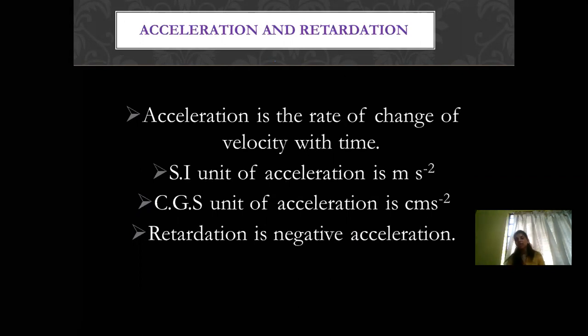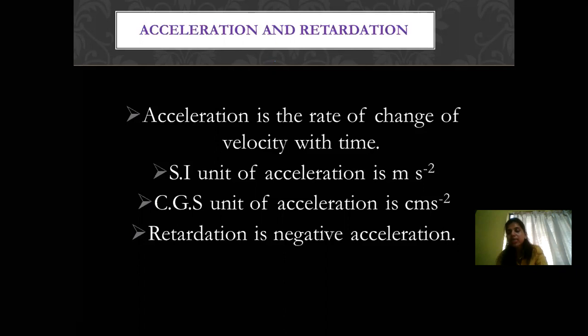That means if the body has an initial velocity of, say, 5 meter per second, and final velocity is 10 meter per second, that means 10 minus 5 is going to be 5. And if the change in velocity is with respect to 2 seconds, then you're going to write 5 upon 2, that is 2.5 meter per second square acceleration. When we do numericals, you'll understand that time, but for now you have to understand, if the final velocity is greater than the initial velocity, then you say acceleration. That means the body is increasing its velocity.